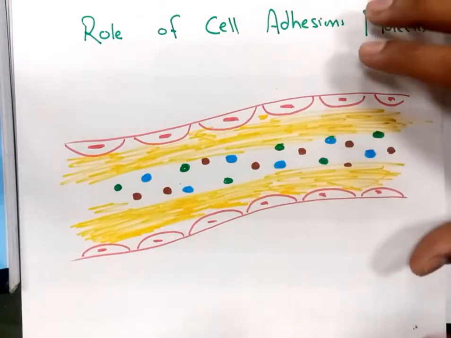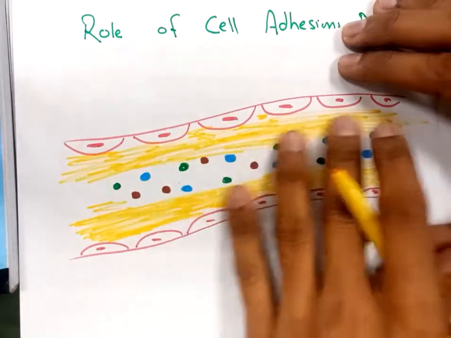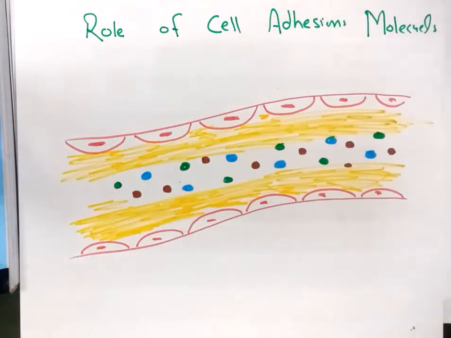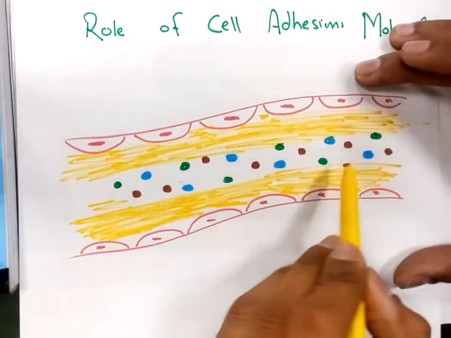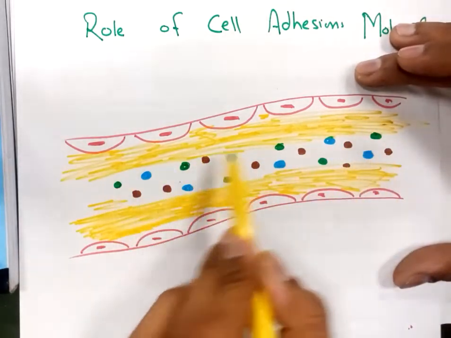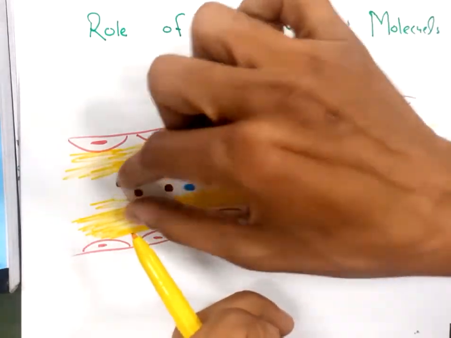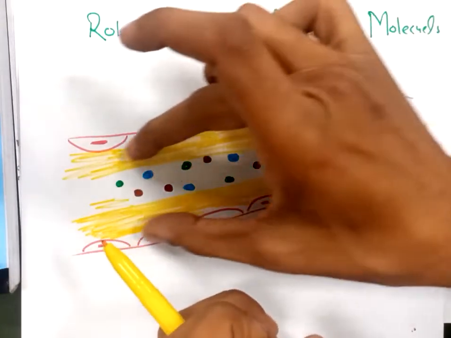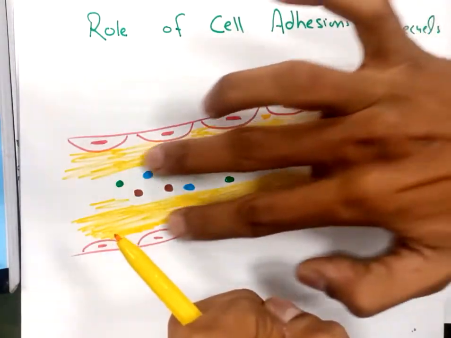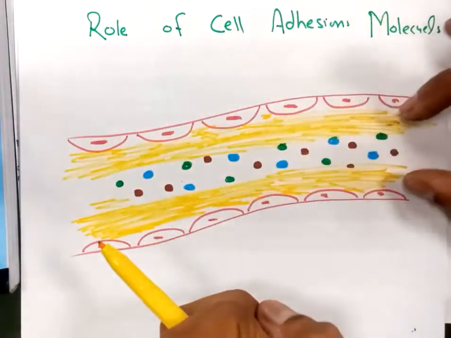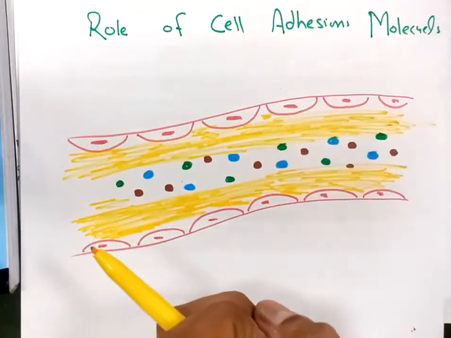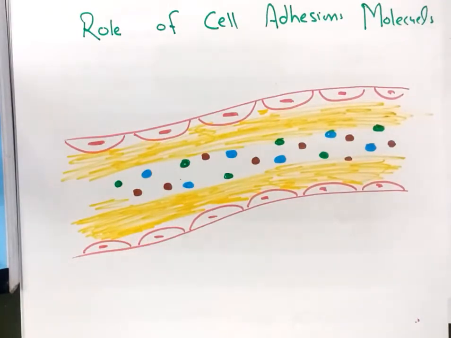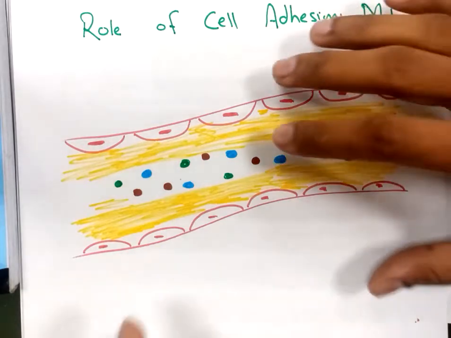Normally the flow of blood in our blood vessel is called axial blood flow. In the normal axial blood flow, here you can see, all the cells flow in the center of the blood vessel, and at the side of the blood vessel, at the periphery, there is always cell-free plasma. So the first thing that will happen in the process of inflammation is margination.